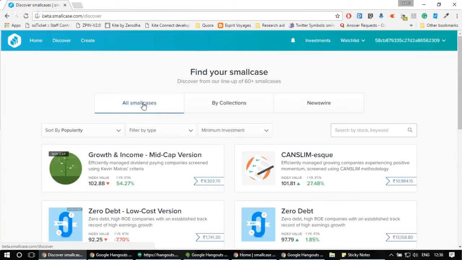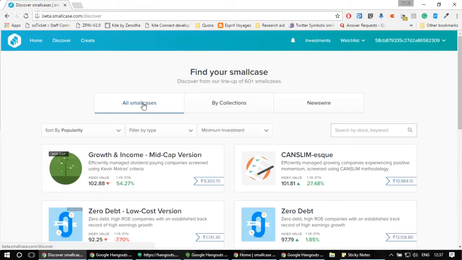and selling of smallcases. So there are three major points that we would be covering in today's session. First is how you can buy a smallcase on the platform. The second is all the processes related with managing your smallcase, that is investing more, rebalancing, exiting from a smallcase. And the third and most important one, about the new feature that we launched this week, that is how to create and customize a smallcase.